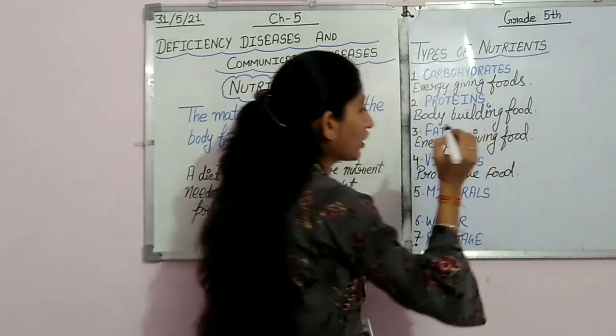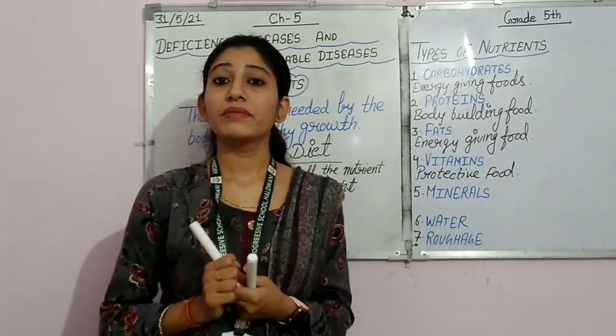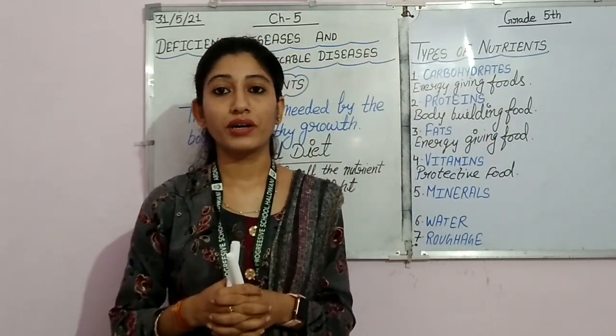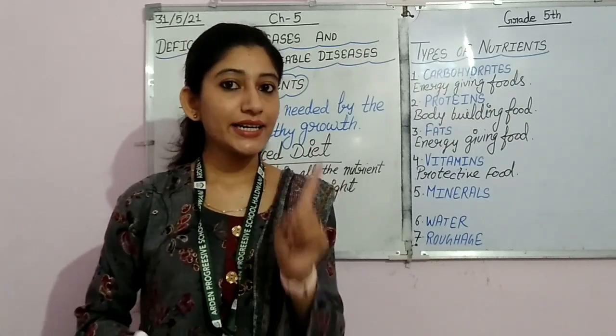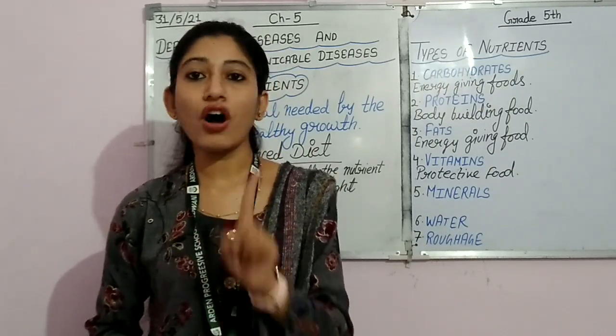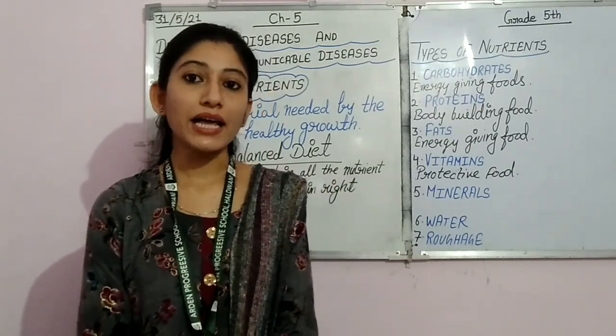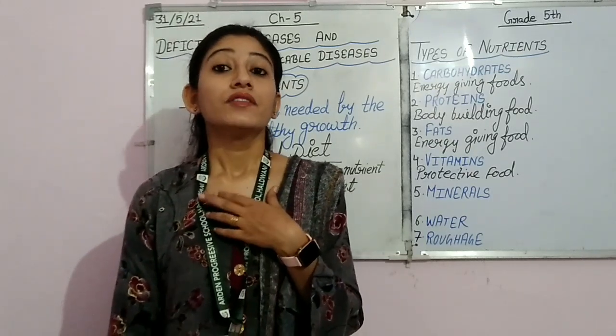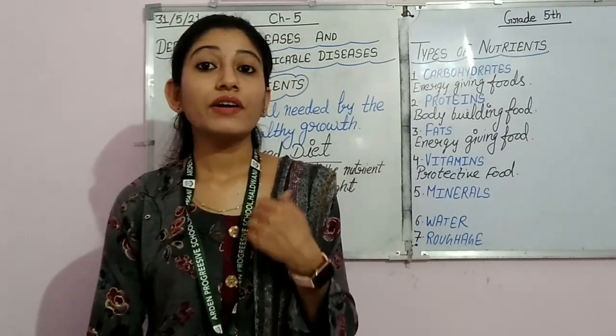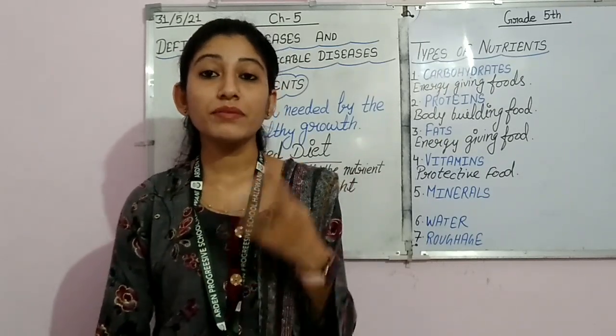Now, why do we call vitamins protective food? It means that it is playing some role of protection in our body. So students, vitamins help in protecting our body from disease.